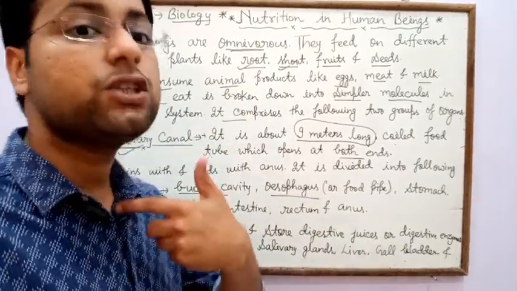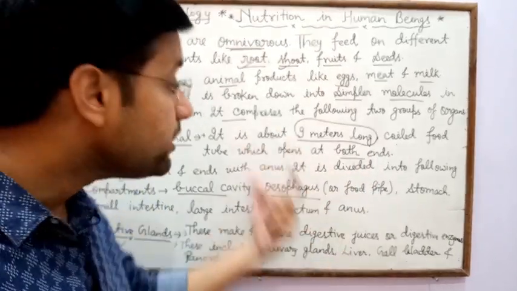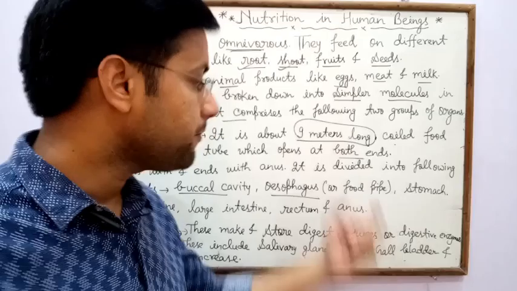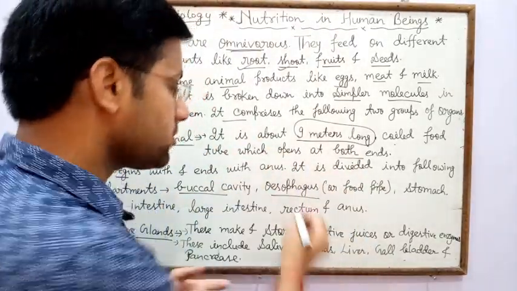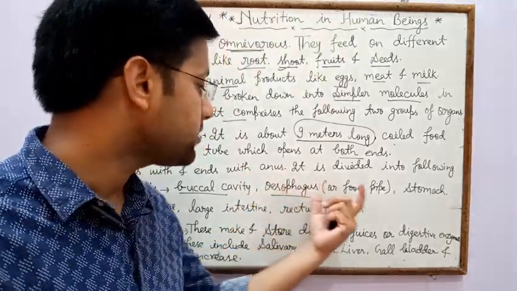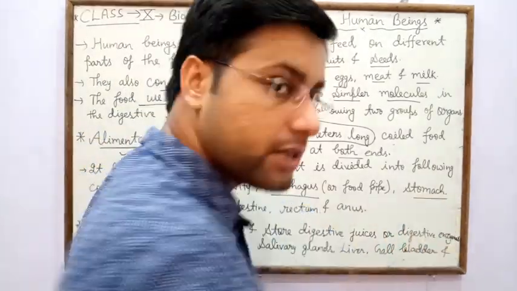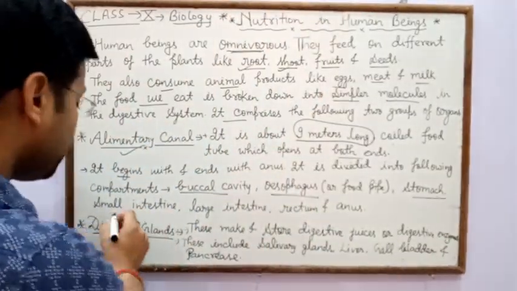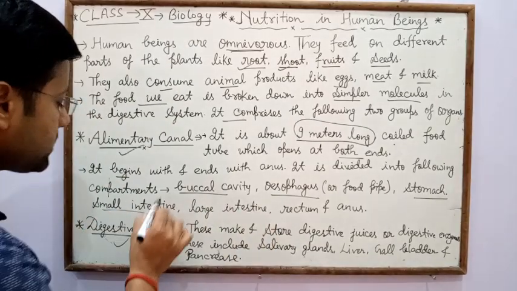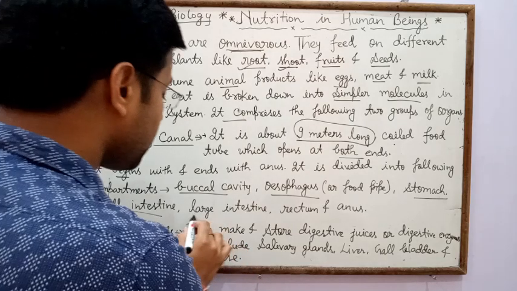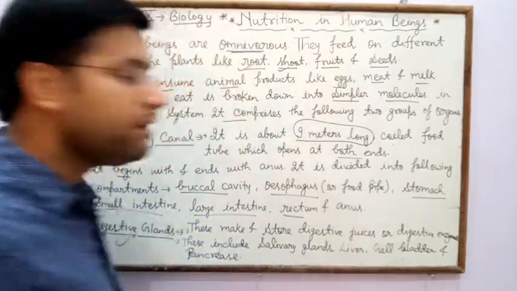Next, the oesophagus. The oesophagus is a tube-like structure, also called the food pipe. It is responsible for the conduction of food material from the mouth to the stomach. After that, the broadest part, the stomach. After the stomach, the intestine, which is of two types: first the small intestine, second the large intestine. After that, the rectum and anus.